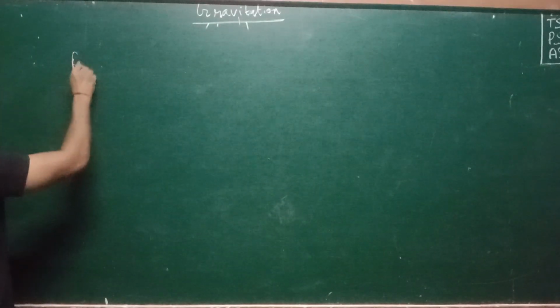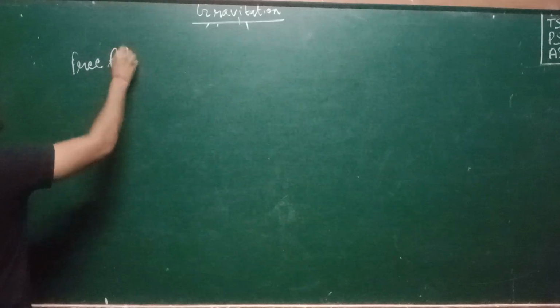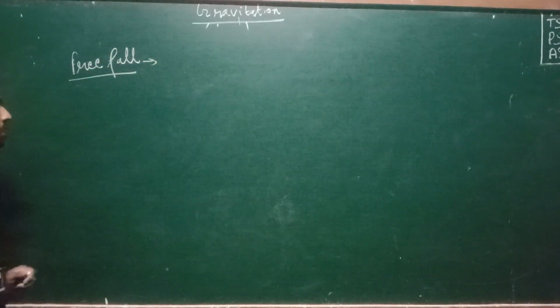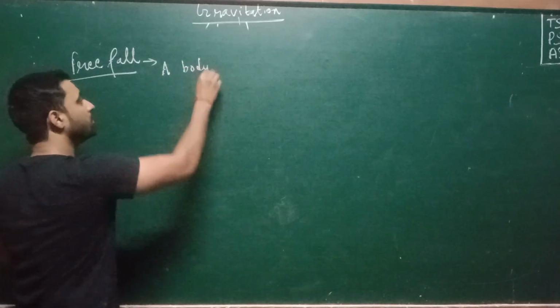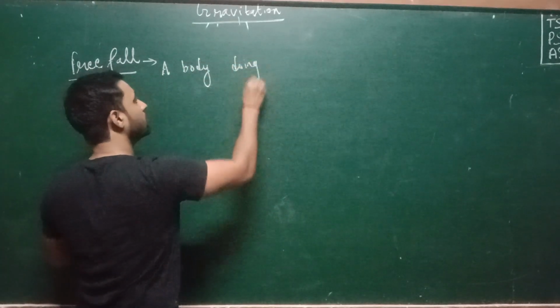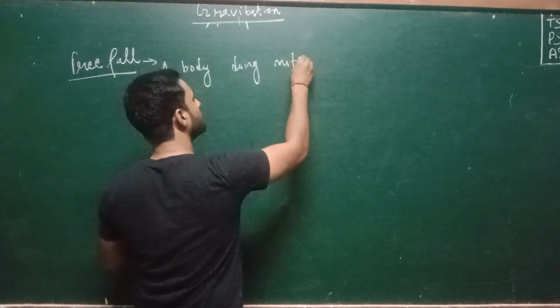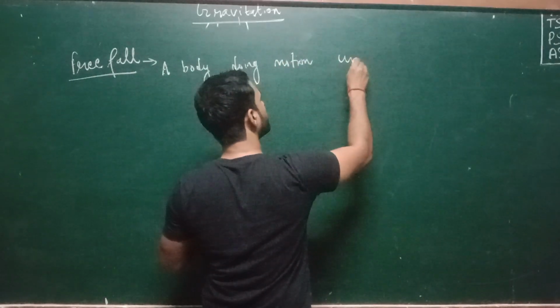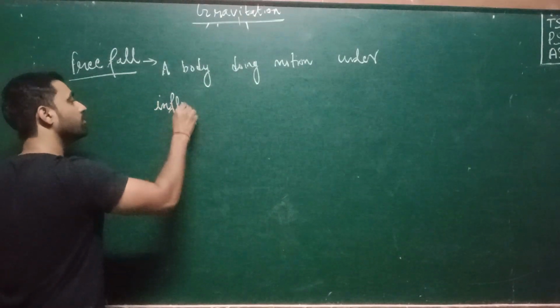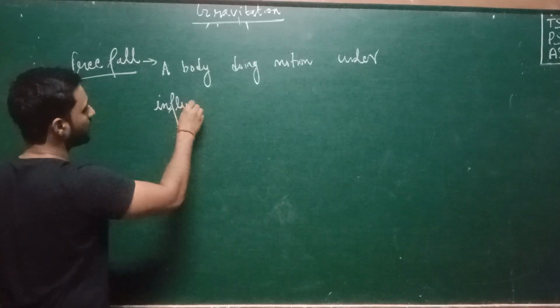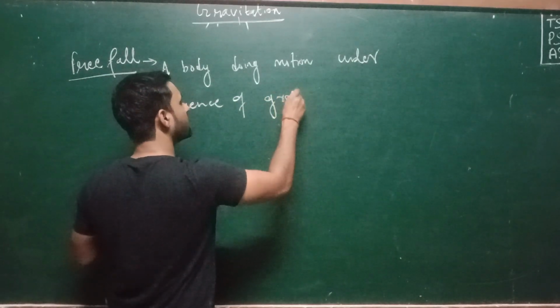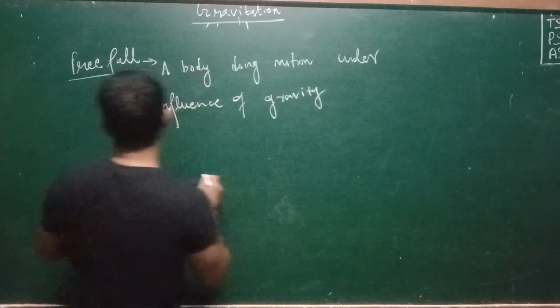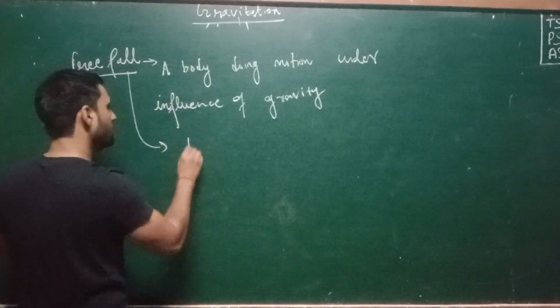What is free fall? See, a body doing motion under the influence of gravity, then that sort of motion is called free fall.